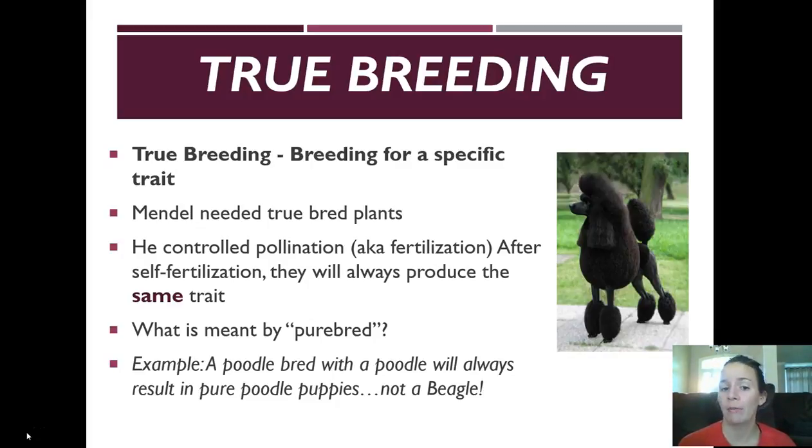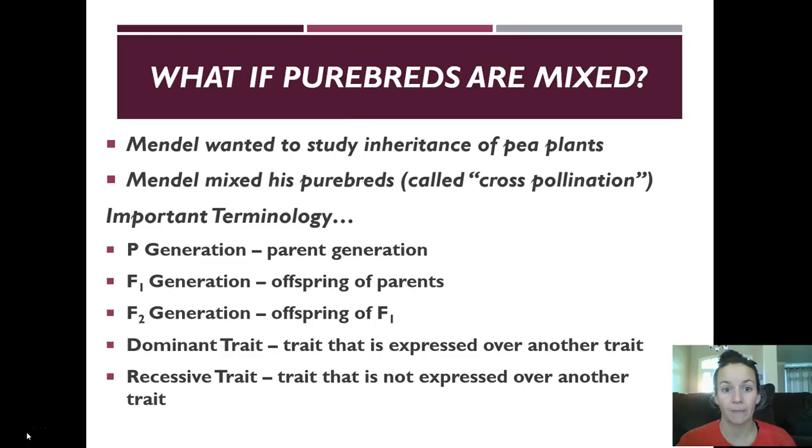Another term you may be familiar with is purebred. So what is meant by purebred? Same thing: true bred, purebred, it's always going to produce the same trait when reproducing. For example, a poodle bred with a poodle is always going to have a poodle puppy. You're never going to have a beagle puppy because those are purebred species.